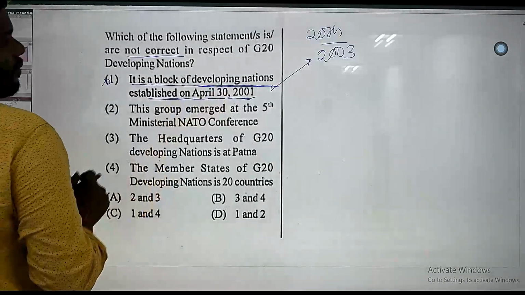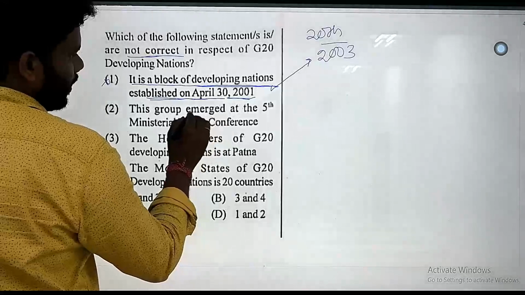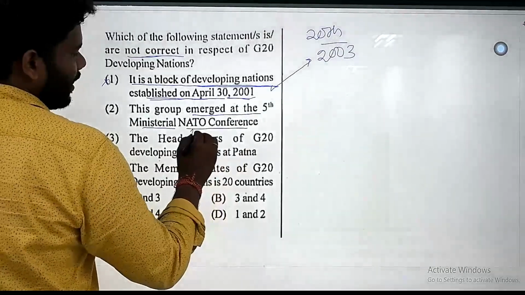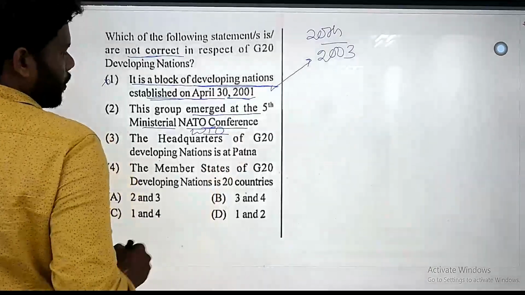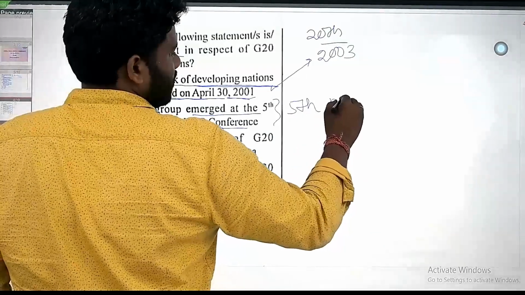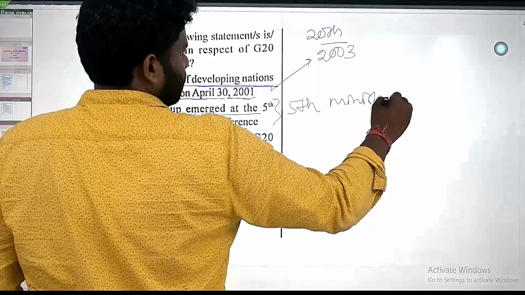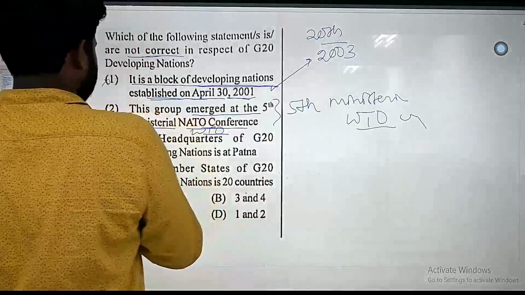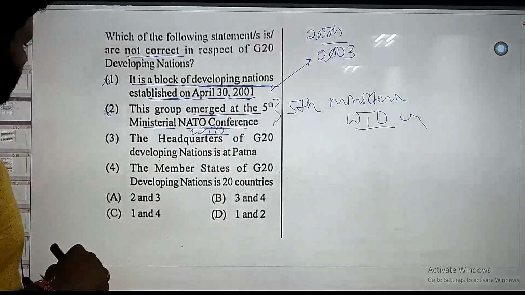This group emerged at the 5th Ministerial WTO, World Trade Organization, Conference. So this statement is also not correct here.